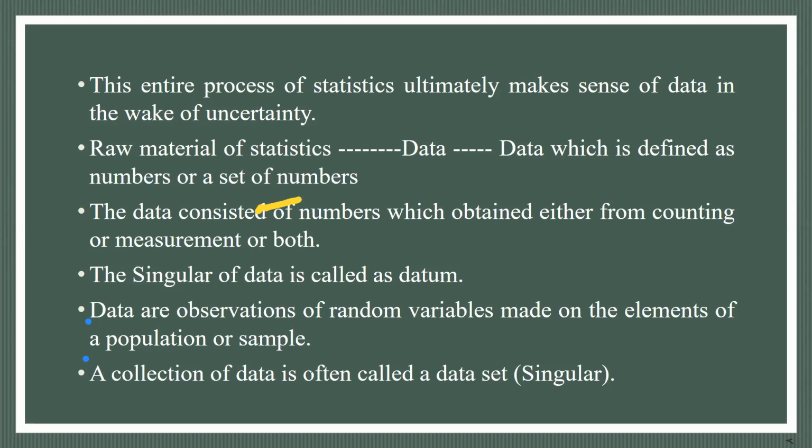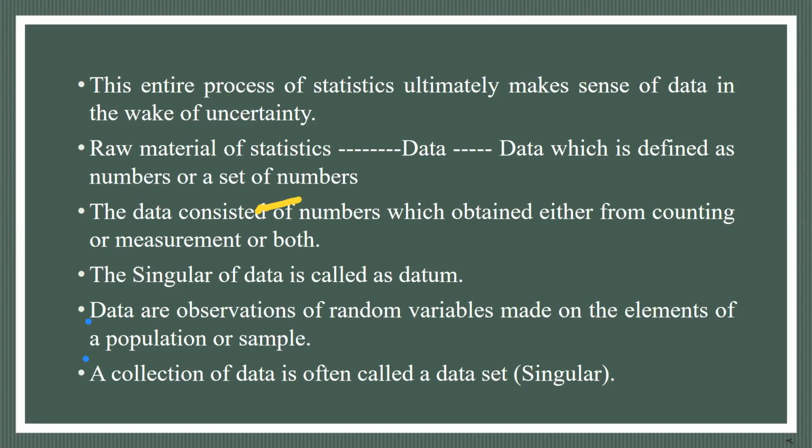Data is a plural term. The singular of data is called datum. So data are observations of random variables made on elements of a population or sample. In statistics, the data we use for our analysis or study are of random variables. Data of constant variables cannot make sense, since that means the data does not have any variability, so the result would be the same prior to analysis and after the analysis.